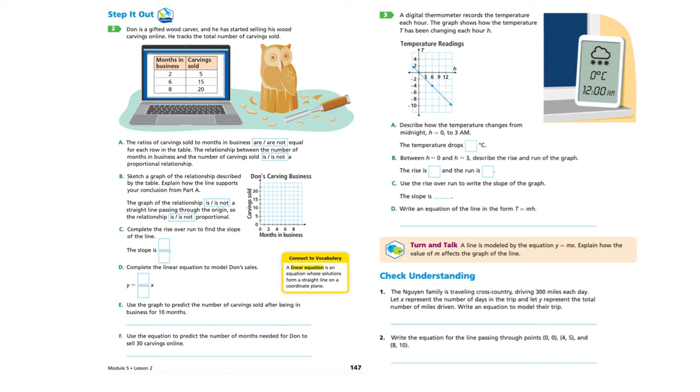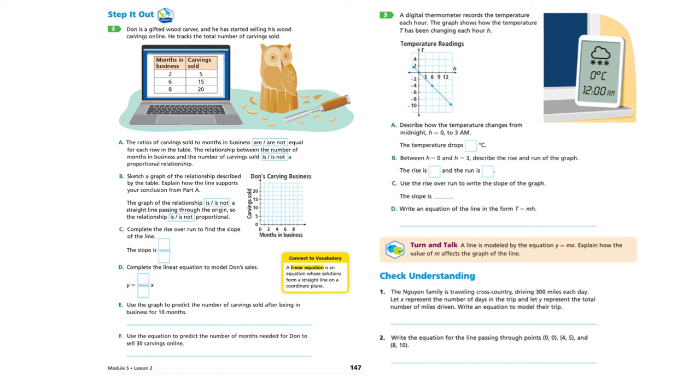So are those ratios the same? Are they equal? The relationship between the number of months in business and the number of carvings sold is or is not a proportional relationship. So depending on your answer here, you'll be able to answer this one. Remember, if those ratios are the same, then it is a proportional relationship.